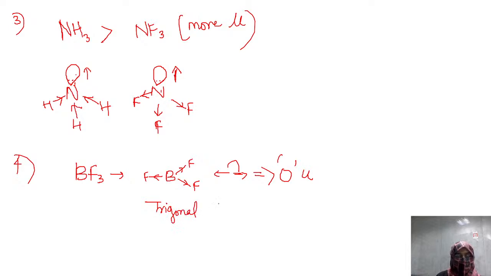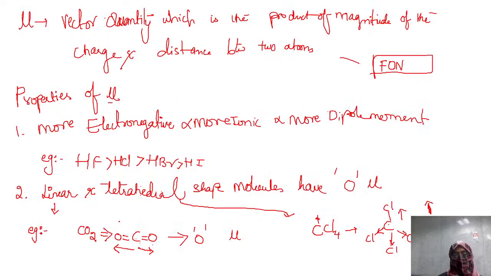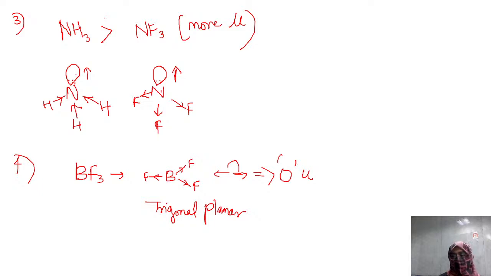Though BF3 is not linear or tetrahedral, it is trigonal planar in shape, and NCERT has mentioned only 4 examples in dipole moment. All 4 examples mentioned have been asked in your entrance exams. So you can now analyze that they are totally asking the questions from NCERT, right? This question also was asked, the third one also, the second one also. NEET asks questions, Mains asks questions. So every example which NCERT mentions, they have asked questions on. I hope that everything is clear.